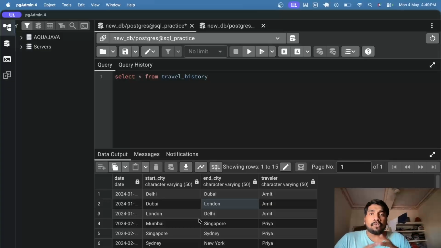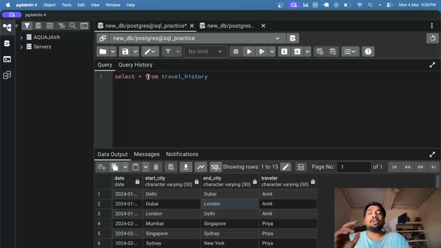And apart from this, do another thing: please imagine your output table first, because how you want your output to look is also very, very important. Although in this case we just want one row and one column, which is the count of total people. But before the count, what do you want? You want the list of travelers, right? From the list of travelers, you can find the count. So how will you reach that list of travelers? You can think in those terms. Okay, now with this, let's get started here.